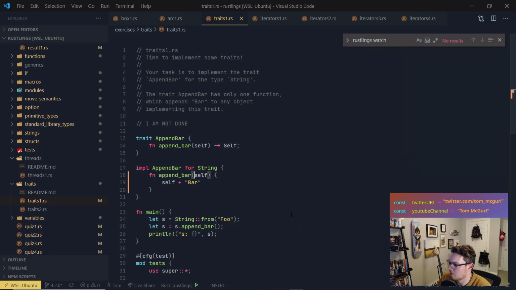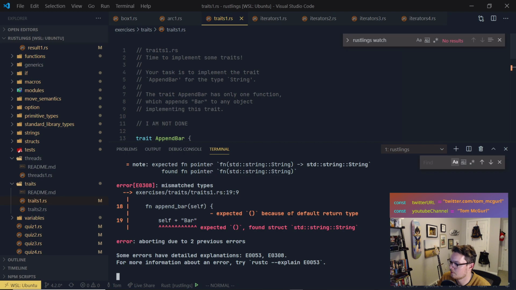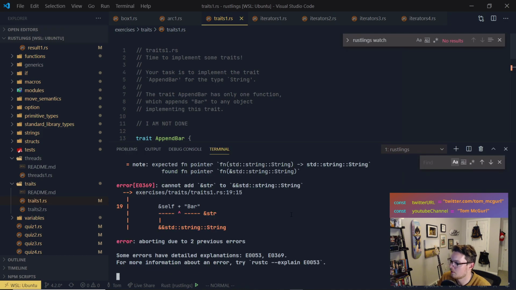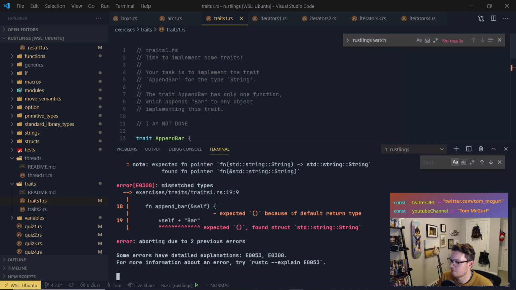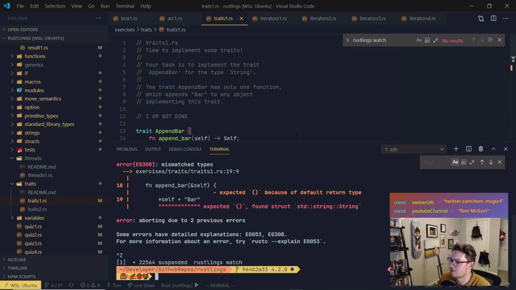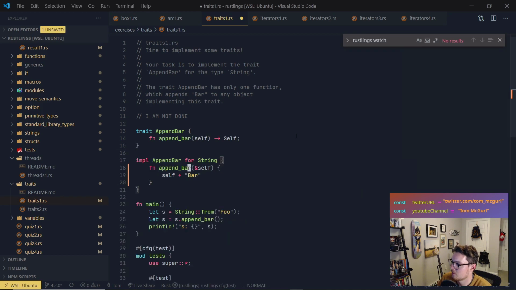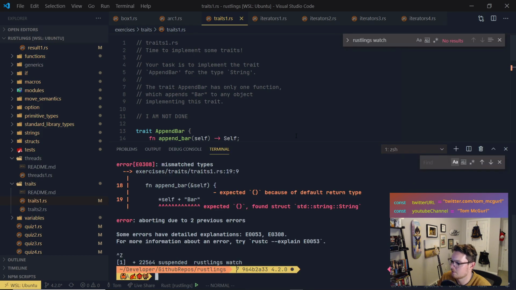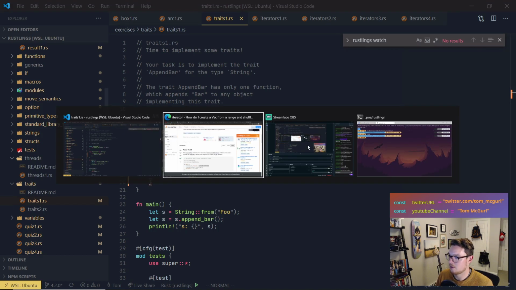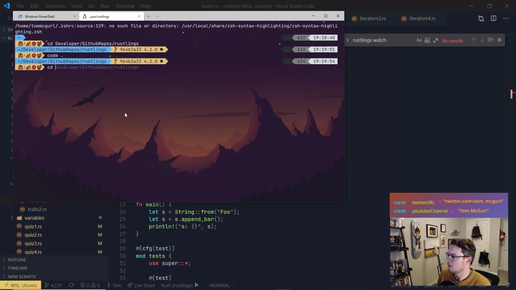All right, and here we need self. All right, let's see what we're doing here. Okay. I cannot modify the signature. So here's the trait. Okay, so take self. So I can't modify the signature. Oh, what about my Rustlings watch? So let's go back. You know what I'm going to do really quick? Because we've done something similar, I'm going to go into our